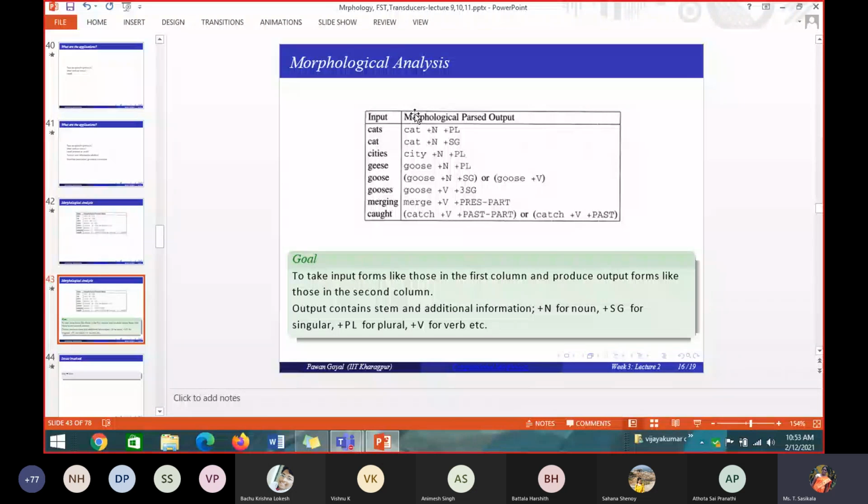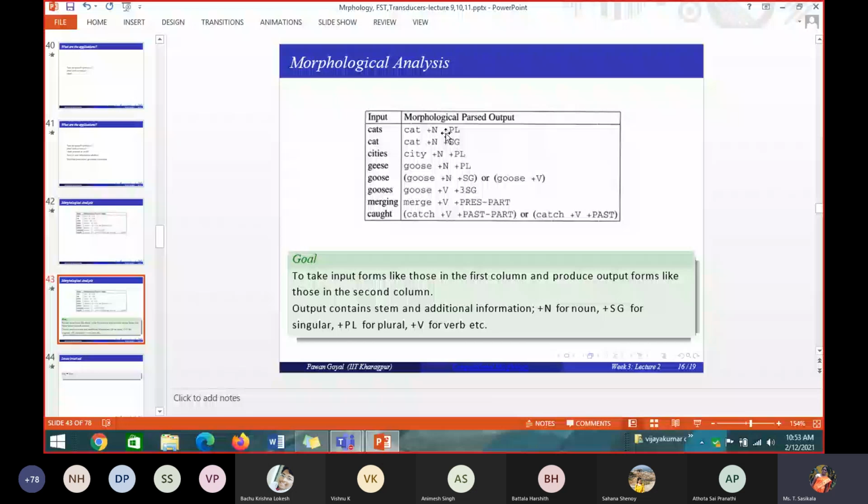So the goal is to take the input form like those in the first column. The main goal of morphological analysis is to take the input like this and produce the output like this in the second column. What should that output contain? The output should have the stem and the additional information. The additional information will be the POS tagging of the word: N for noun, PL for plural, SG for singular, V for verb, AD for adverb.